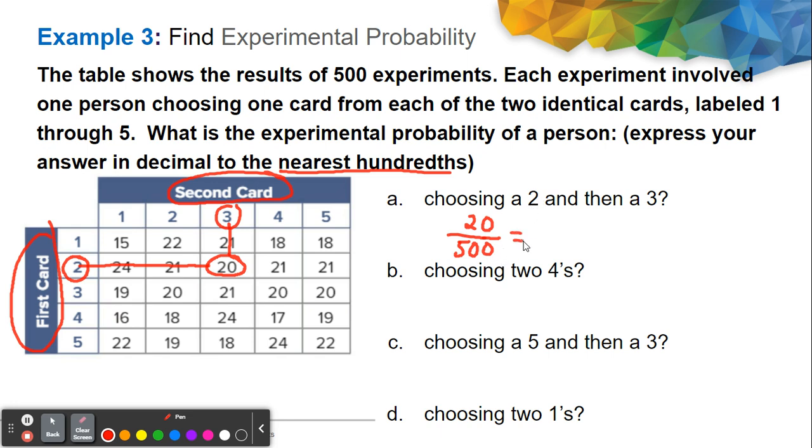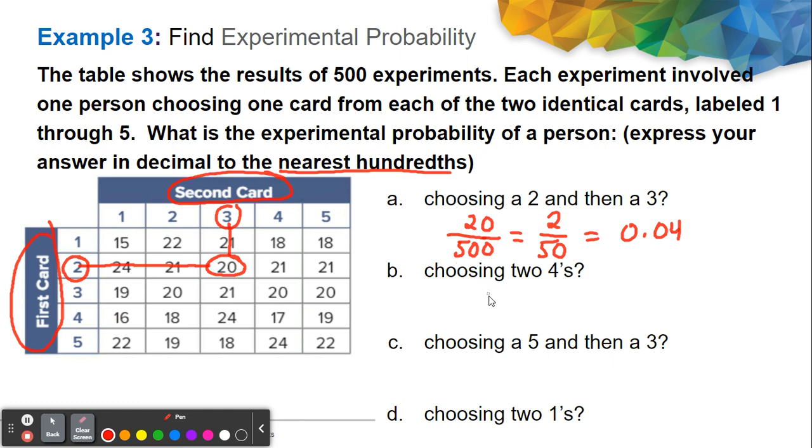Simplifying this one, this is actually 2 over 50. And then since we're looking for the decimal answer, we divide 2 by 50. So our final answer will be 0.04. So the probability that a person chooses a 2 and then a 3 is 0.04.